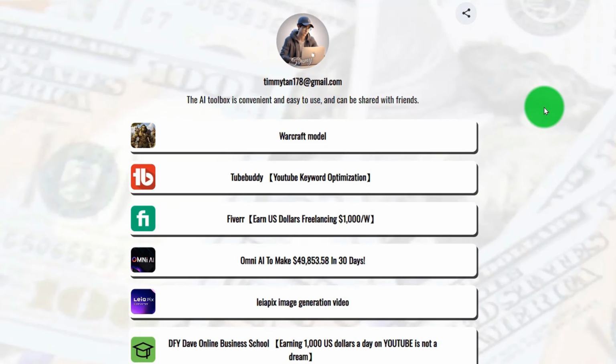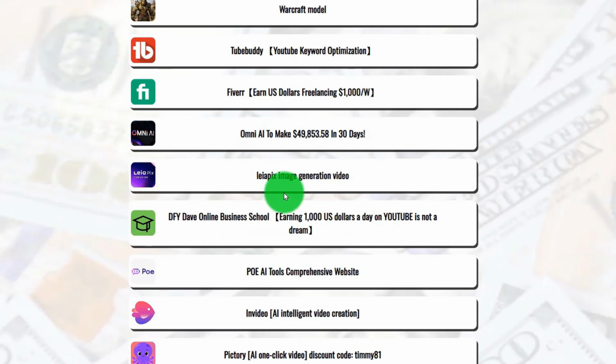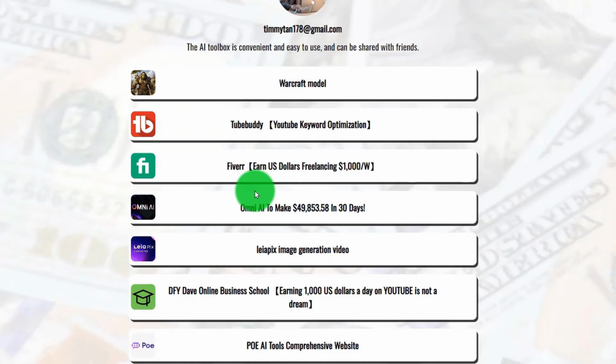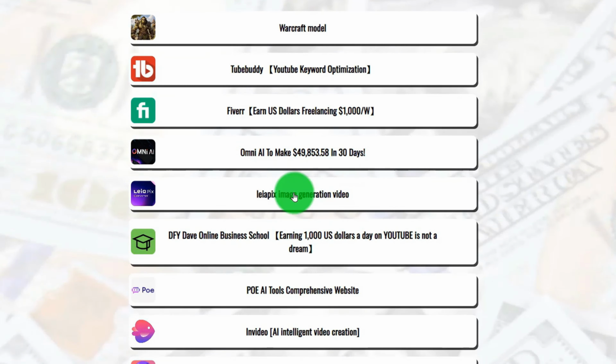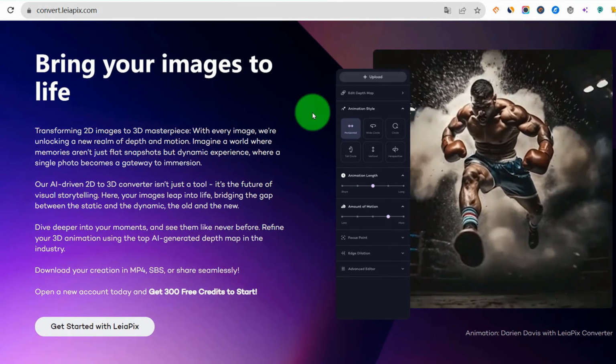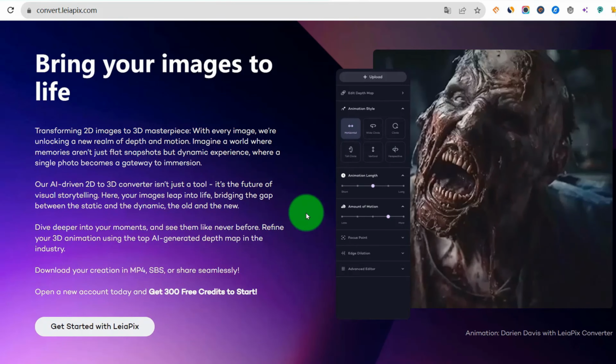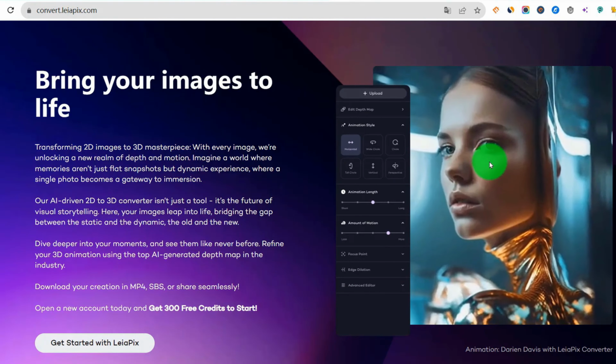Next, step number 3. We need to take that picture to create an animated video. So we come to the AI toolbox. Find the website that can turn pictures into animations. We just click to create our account. This site is completely free to create your animated videos. And then all we have to do is upload this one image.